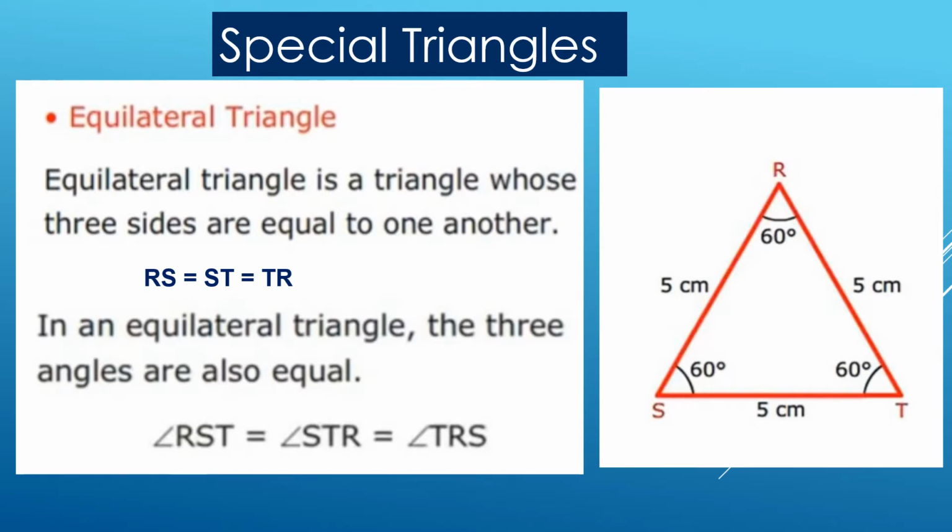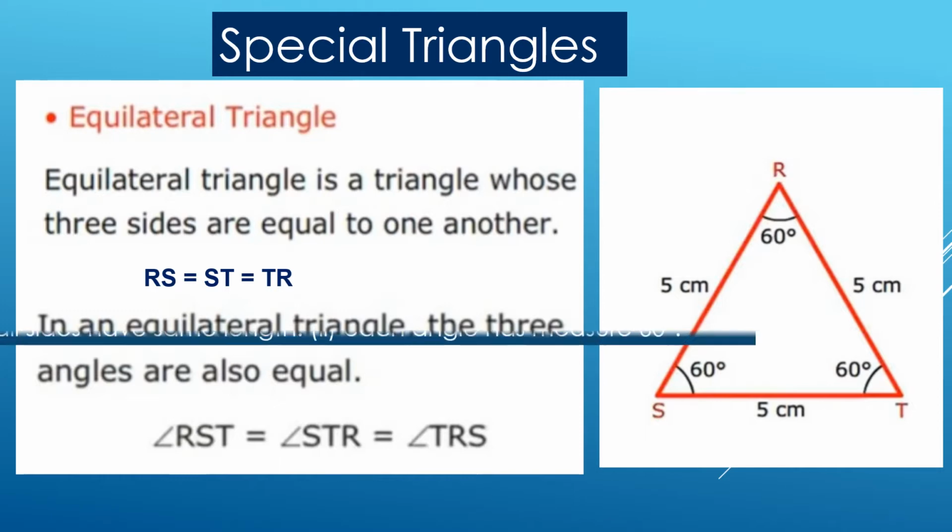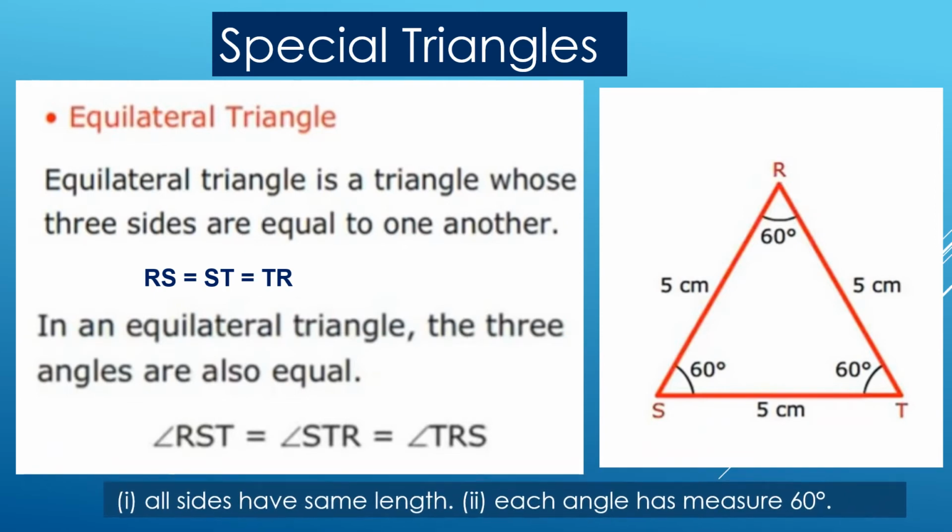You know that the sum of three angles of a triangle is equal to 180 degree. Therefore, all the three angles are of equal measure also. Therefore, each angle is equal to 180 by 3, that is equal to 60 degree. Therefore, we can say that in an equilateral triangle, all sides have the same length and each angle has a measure of 60 degree.